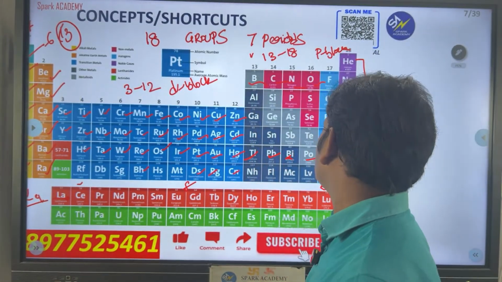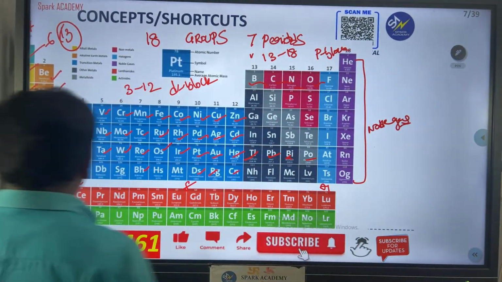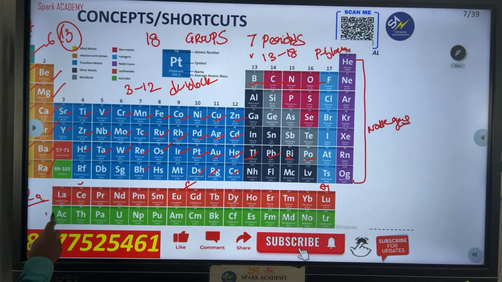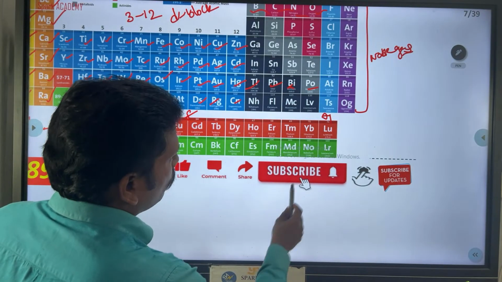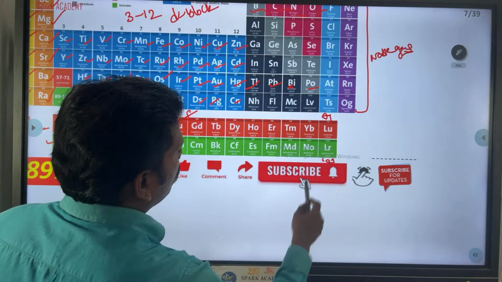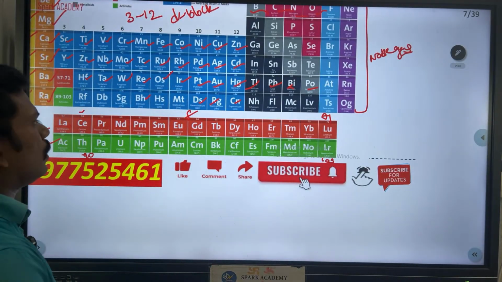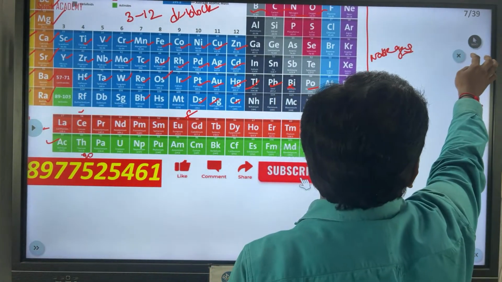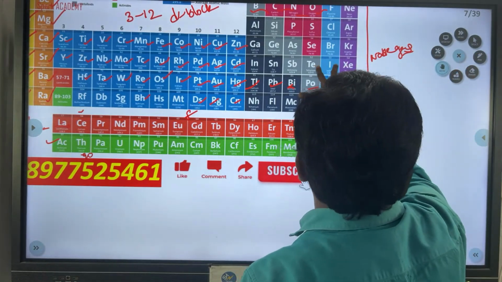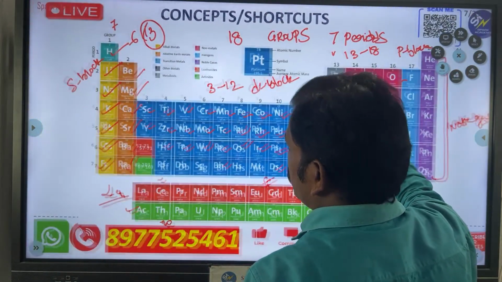Then go for this, the F block, Nana. So these are lanthanides and these are the actinides. From 90 to how much is here? 103. Okay? 90 to 103, these are called actinides. You can observe this one.